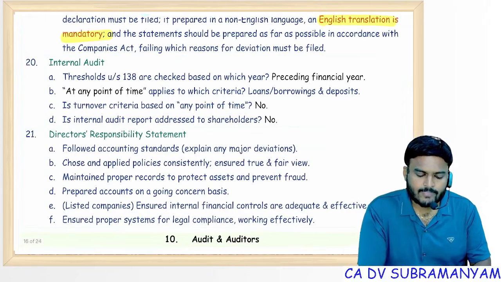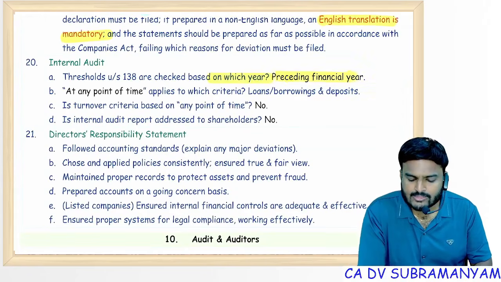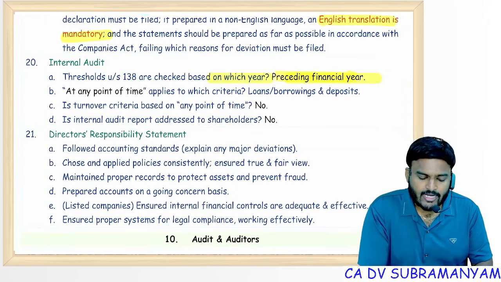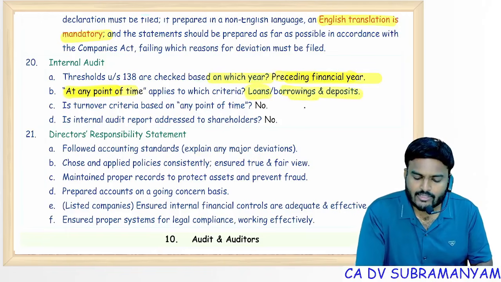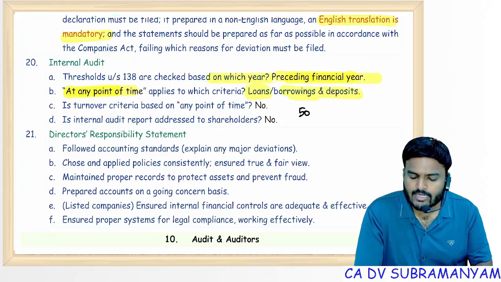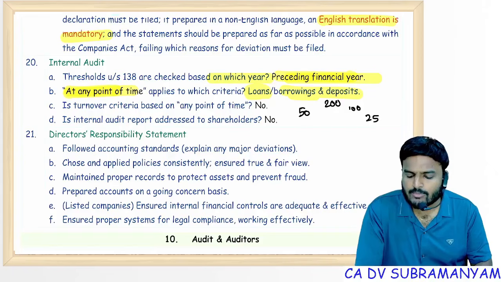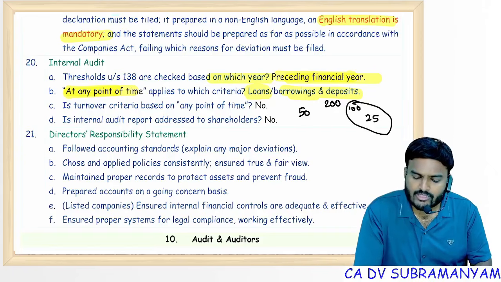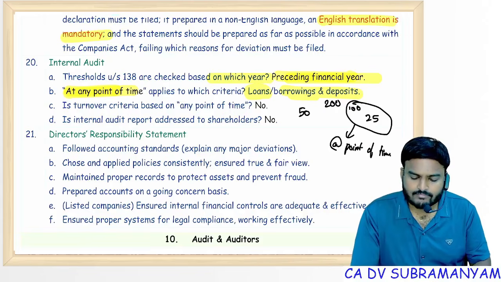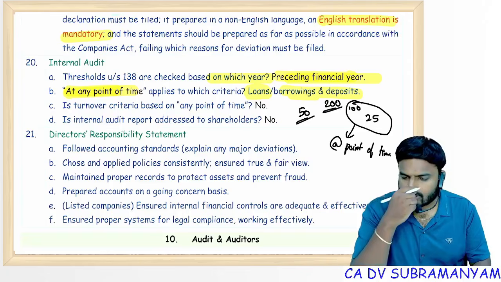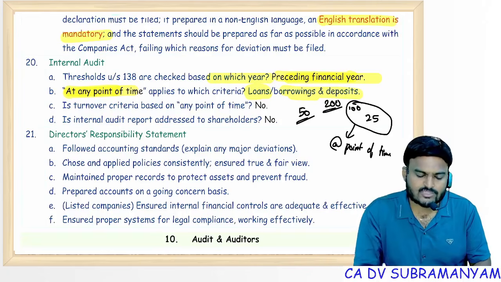Internal audit. Threshold limits every year you need to check based on preceding financial year. At any point of time is applicable for loans or borrowings or deposits. For internal audit, the limits are 50 crores paid up share capital, 200 crores turnover, 100 crores borrowings, 25 crores deposits. This 100 crores, this 25 crores, you need to check at any point of time. Whereas 50 crores paid up share capital or 200 crores turnover, we will check as on 31st March.